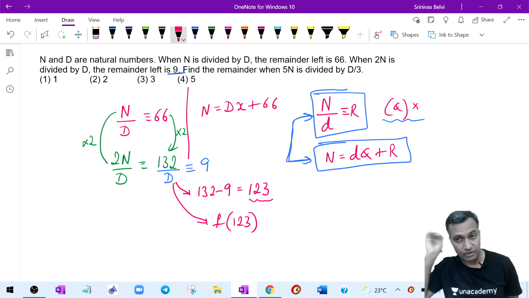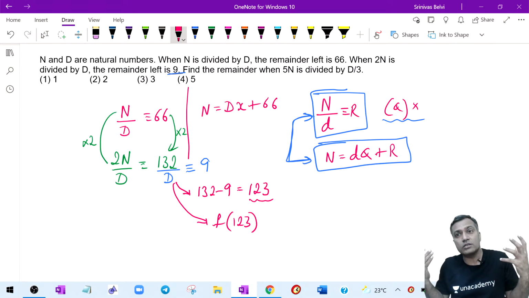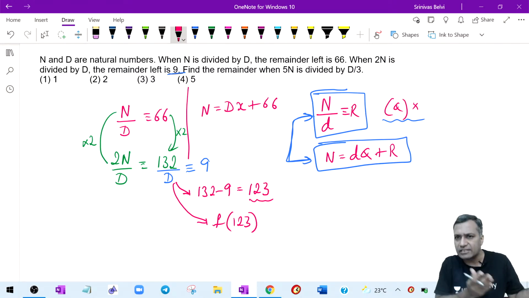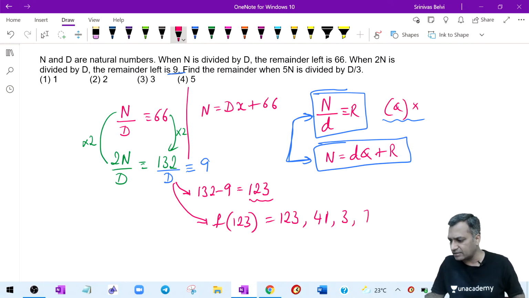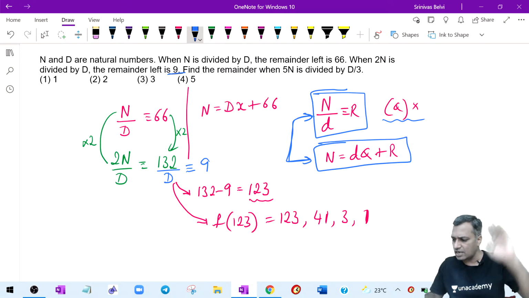Other values of divisor: if you want to know one of the values, on the face of it, one of the values of divisor is 123. If I would like to know the other values of divisor, they should be factors of 123. What are the factors of 123? Sure, 123 itself is a factor, and then 41 is a factor, then 3 is a factor, 1 is a factor.